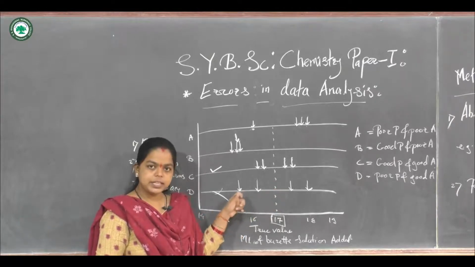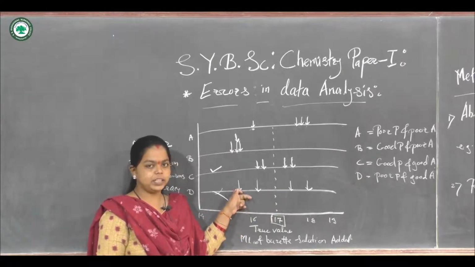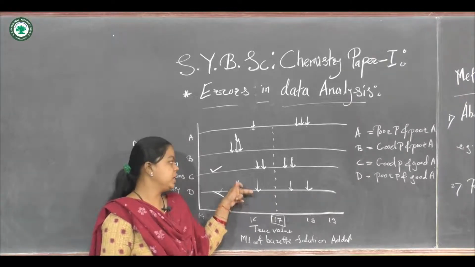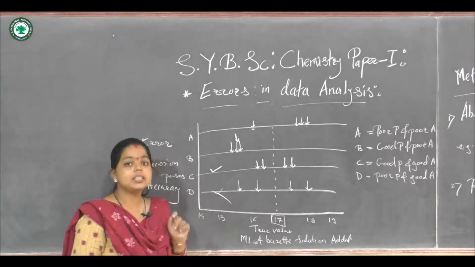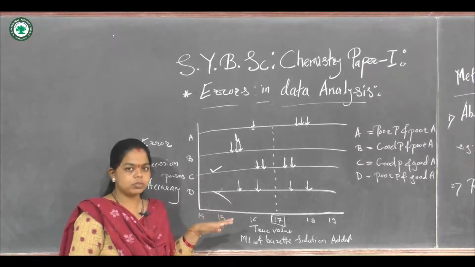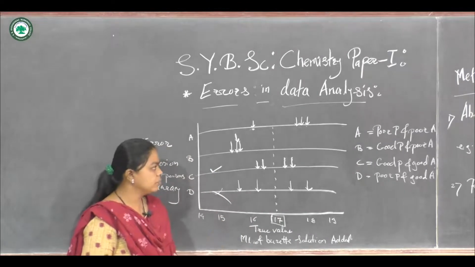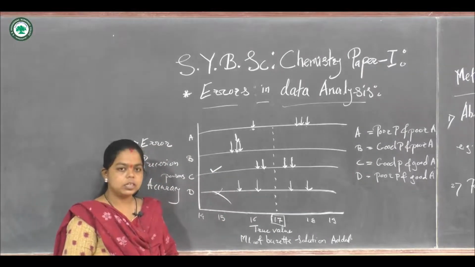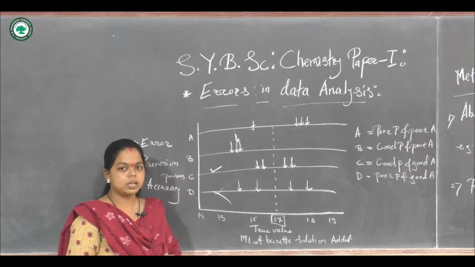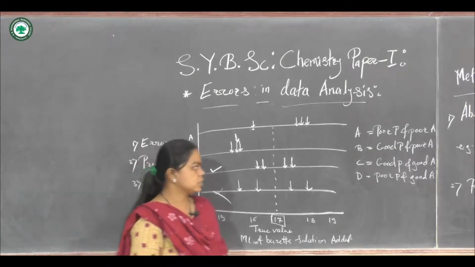So this person D has more error in the analytical method or measurement, while C has the least error because all the values are near the accurate value. So precision and accuracy are both very important during the analysis.